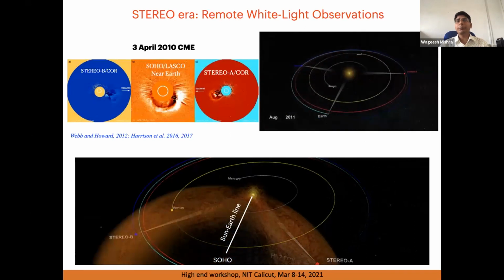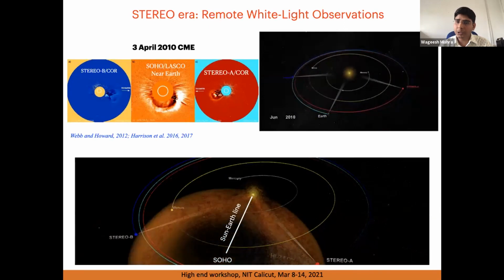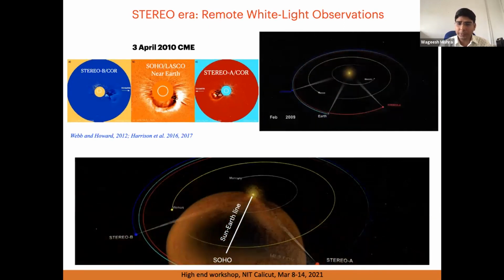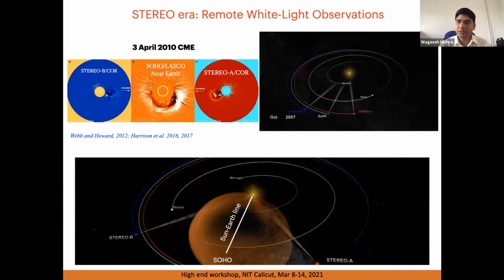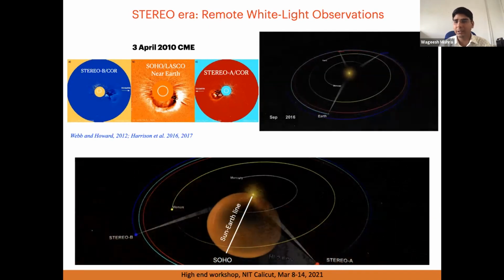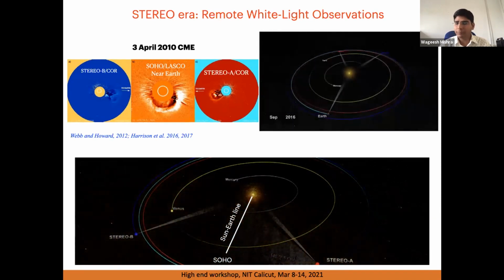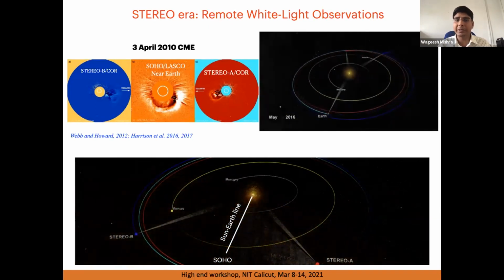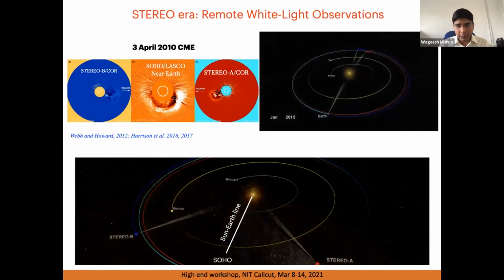Another most important point is that, in contrast to SOHO observations, the STEREO spacecraft A and B are twin spacecraft, and both are moving in the Earth's orbit. One is leading the Earth and one is trailing the Earth. STEREO A is ahead of the Earth's orbit, while STEREO B is behind it. The separation between them is increasing every year. So we have a multi-point observation, from two perspectives we can image a CME, and also the continuous observation.